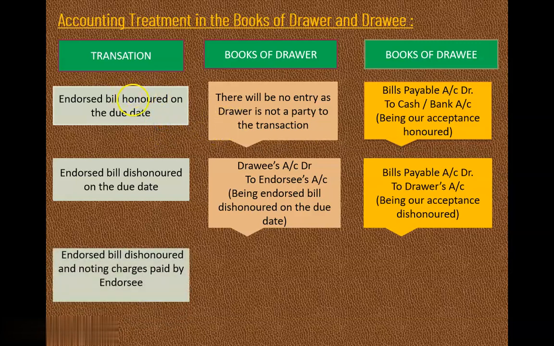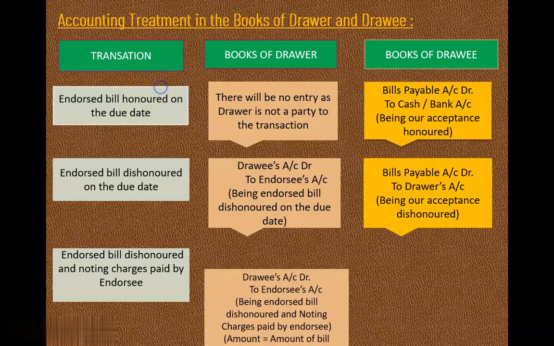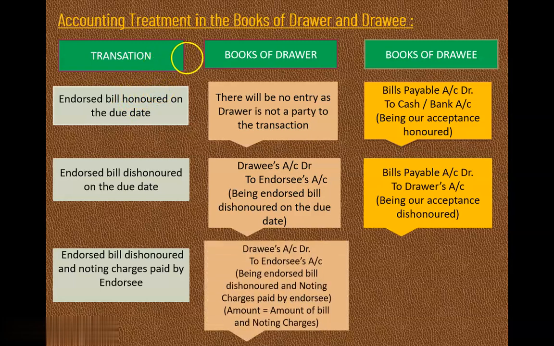Now, endorsed bill dishonored and noting charges paid by endorsee. In this case, the entry is going to remain the same, that is drawee's account debited to endorsee's account, but see here in narration, being endorsed bill dishonored and noting charges paid by endorsee, that is amount is equal to amount of the bill and noting charges. It means to the amount of the bill, we are going to add the amount of noting charges, right? The entry is going to remain the same, but there is a difference in the amount.